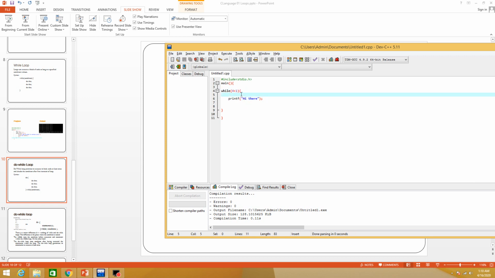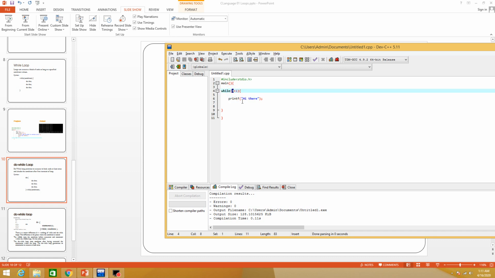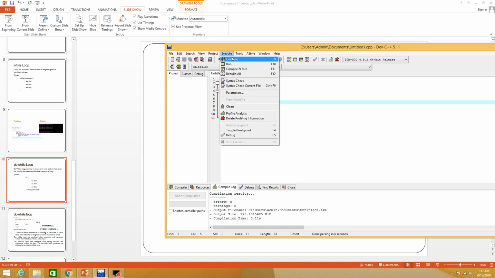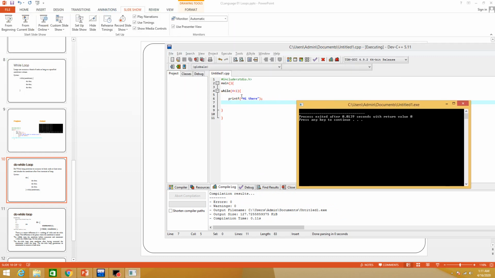So what do you think will be the output of this program? 4 is less than 1, this loop will never be executed because the condition will always be false. Let's compile it and execute it for confirmation. As you can see, hi there cannot be displayed, it cannot be seen here.